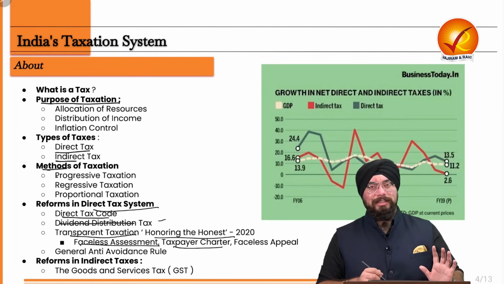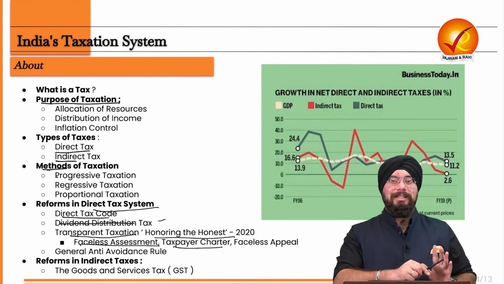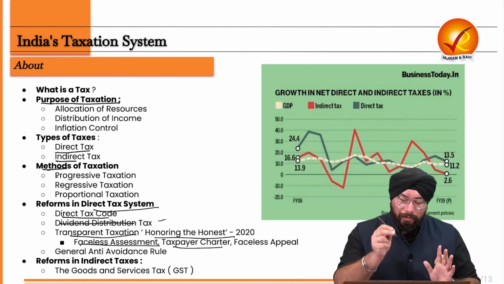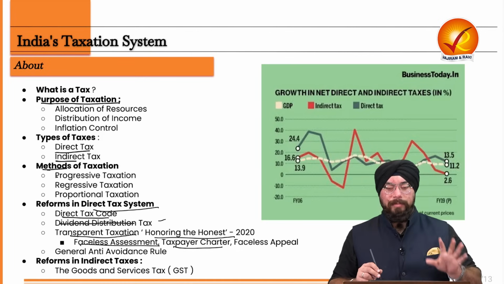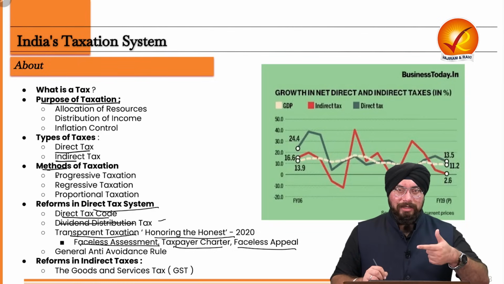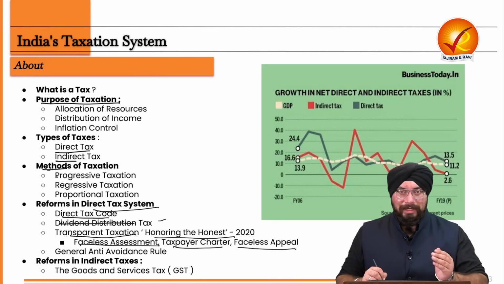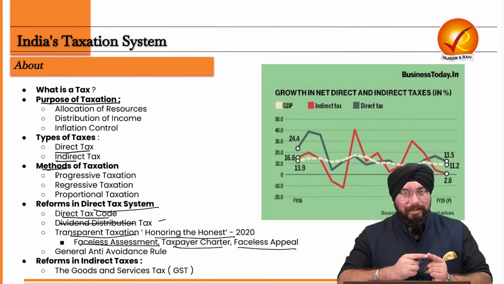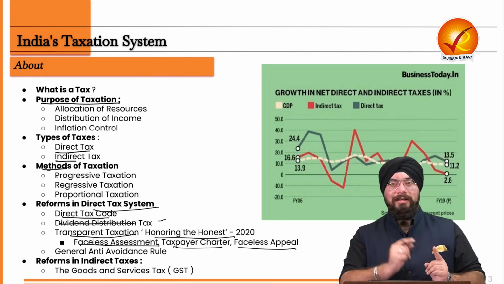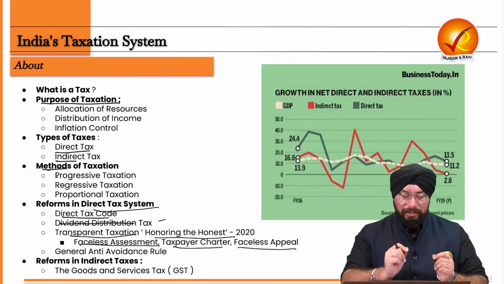A charter is basically a document whereby your rights, roles, responsibilities and duties are mentioned, in order to ensure that taxpayers are made aware. Then faceless appeal. As and when you are appealing against the assessing of your taxes, it will also be faceless. That is, the other person would not know who has filed this particular appeal.